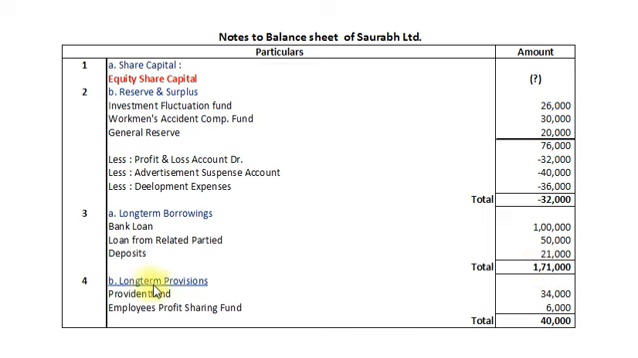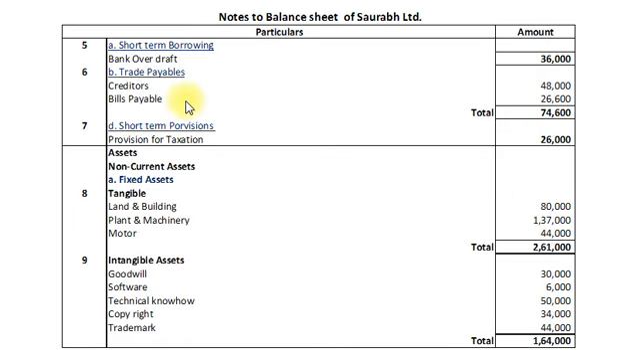Fourth note is for long-term provisions, and in that we have provident fund worth rupees 34,000 and employees profit sharing rupees 6,000. So total long-term provisions are rupees 40,000. Next, note number 5 is for short-term borrowings, and in that we have bank overdraft of rupees 36,000. Note number 6 is for trade payables, and we have creditors rupees 48,000 and bills payable rupees 26,600, and total trade payables amount to rupees 74,600.